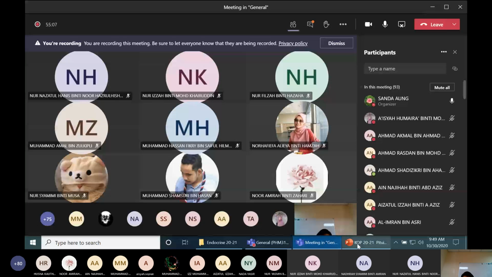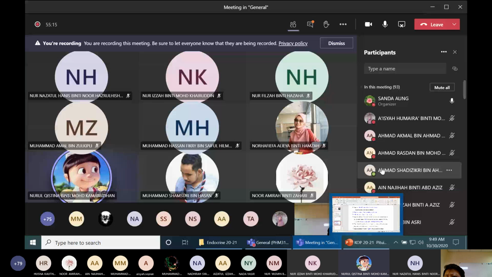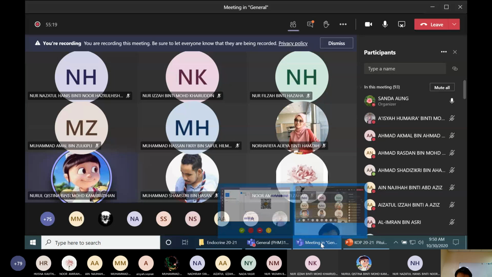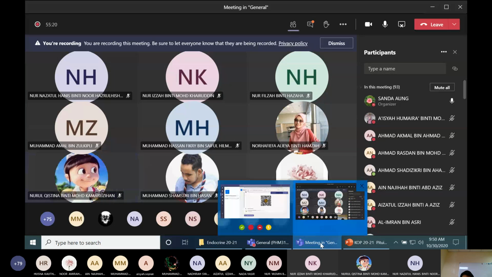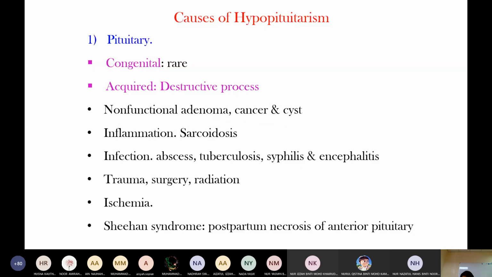Doctor, can you please repeat the Sheehan syndrome? Okay, Sheehan syndrome is an anterior pituitary condition. After delivery, there is blood loss from the placenta separation.